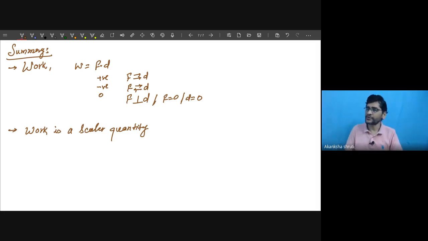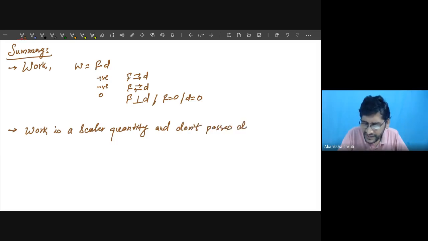But the product of two vectors can be a scalar or can be a vector. So it is basically the scalar product. So it gives the scalar quantity. So work is a scalar quantity and does not possess direction.